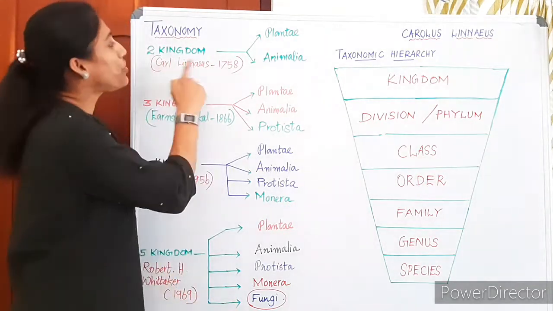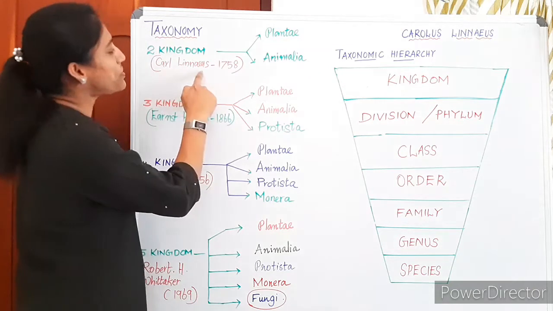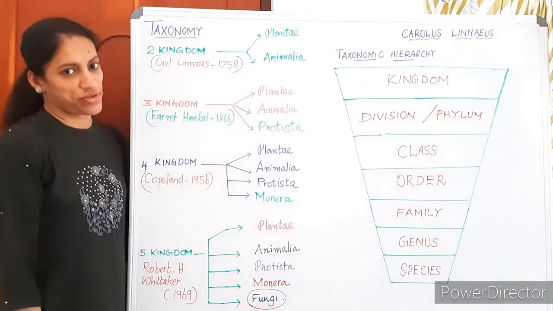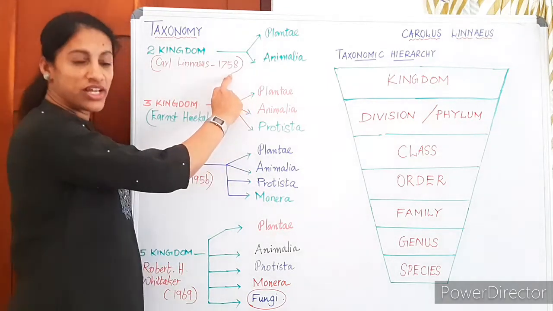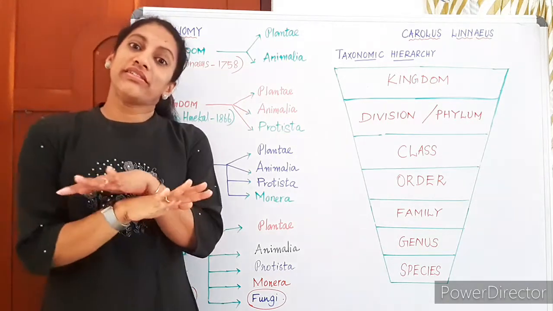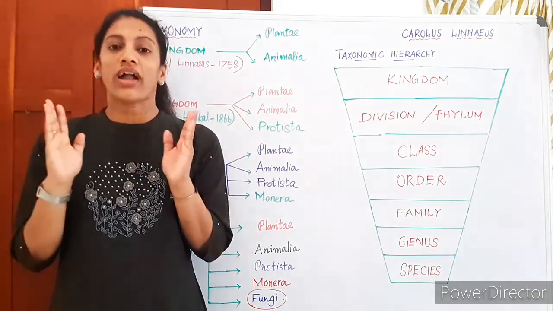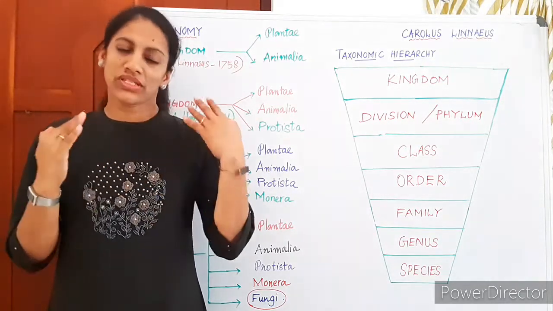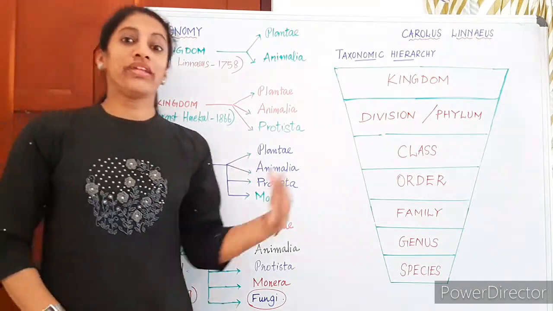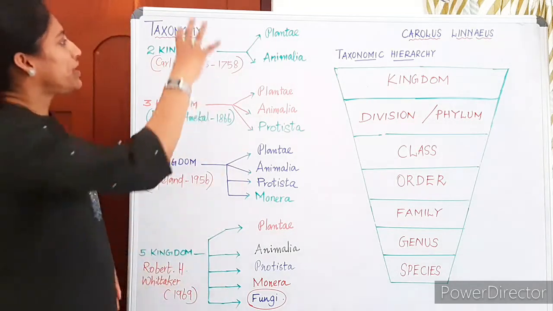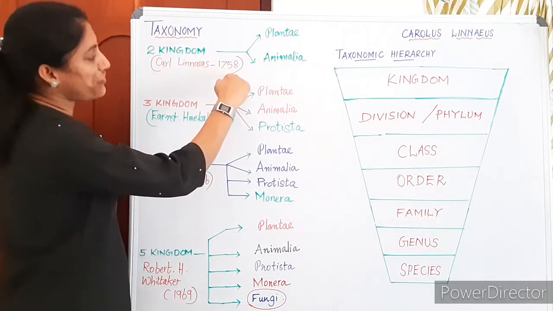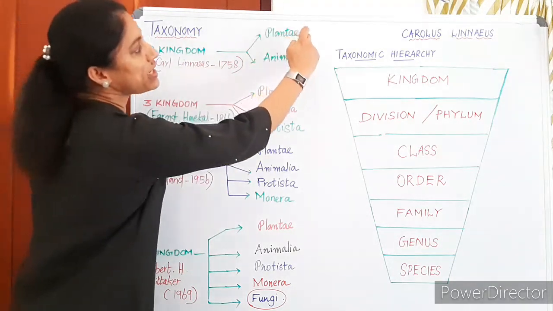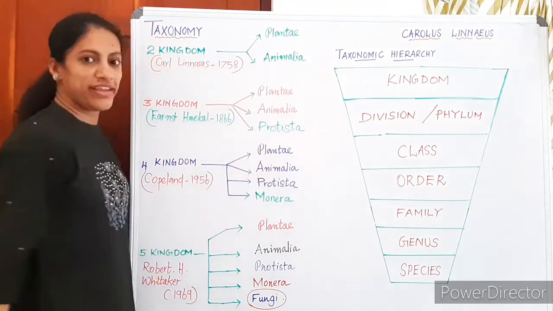The first one is the two-kingdom classification. It was introduced by Carolus Linnaeus. What is special about him? He is known as the father of taxonomy. In 1758, Carolus Linnaeus classified all organisms in the world under two groups, known as kingdoms. Even now we use kingdom classification, though domain systems have been introduced recently. Anyway, in 1758, Carolus Linnaeus classified the organisms into two kingdoms: Kingdom Plantae and Kingdom Animalia.